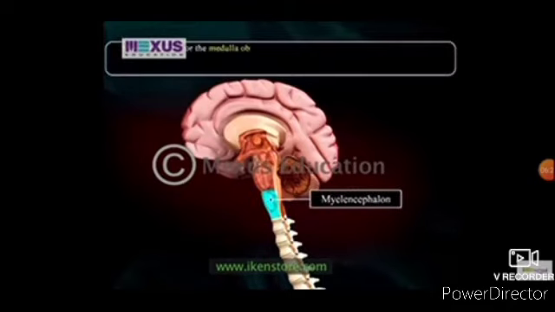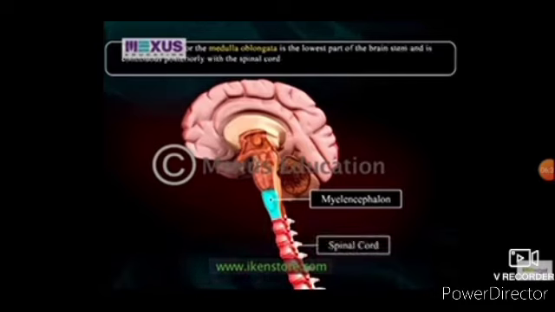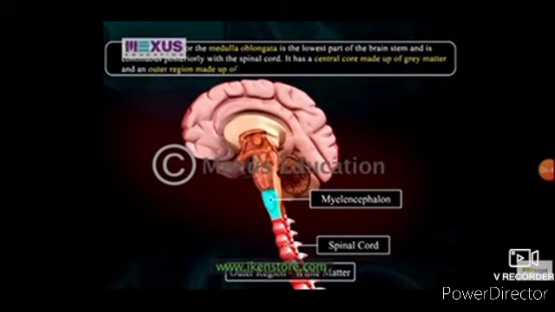Myelencephalon or the medulla oblongata is the lowest part of the brain stem and is continuous posteriorly with the spinal cord. It has a central core made up of grey matter and the outer region made up of white matter.